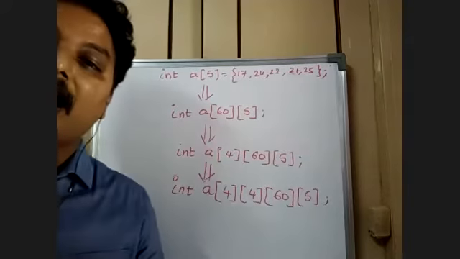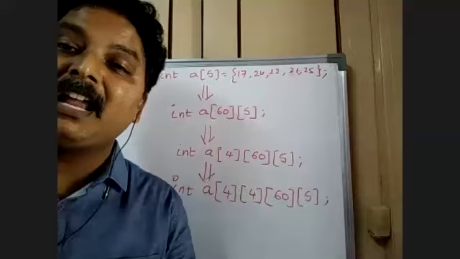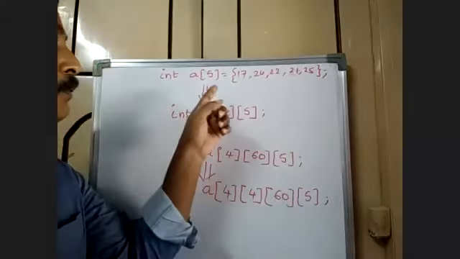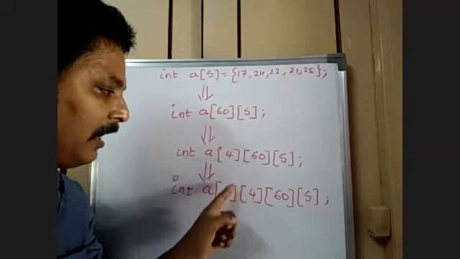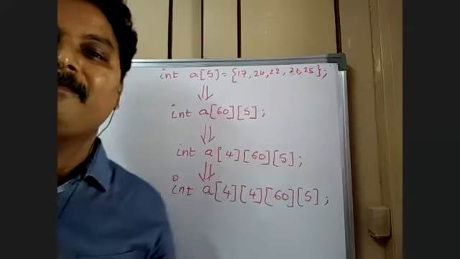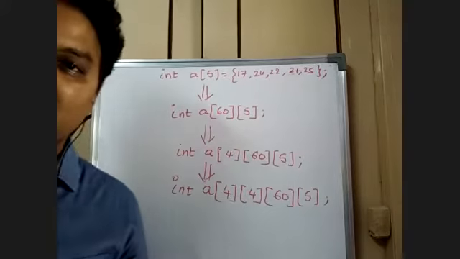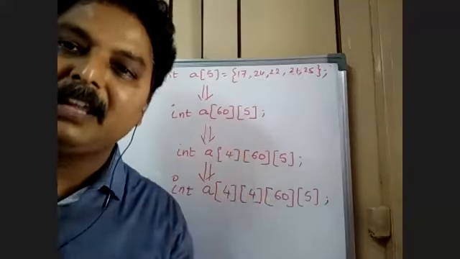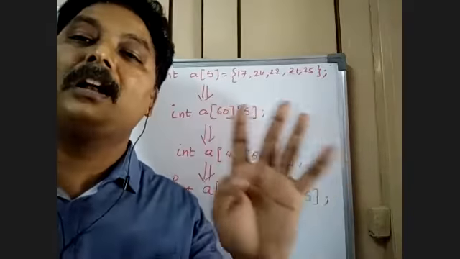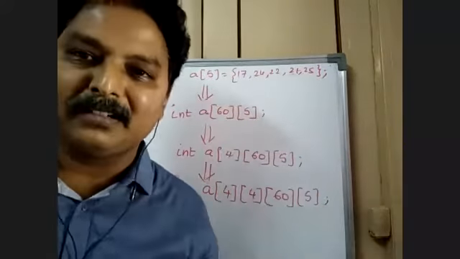Imagine. Now you might have understood. This is a one-dimensional array. This is a two-dimensional array. This is a three-dimensional array. This is a four-dimensional array. Multi-dimension, more than two, it will be a four-dimensional array or multi-dimensional arrays.